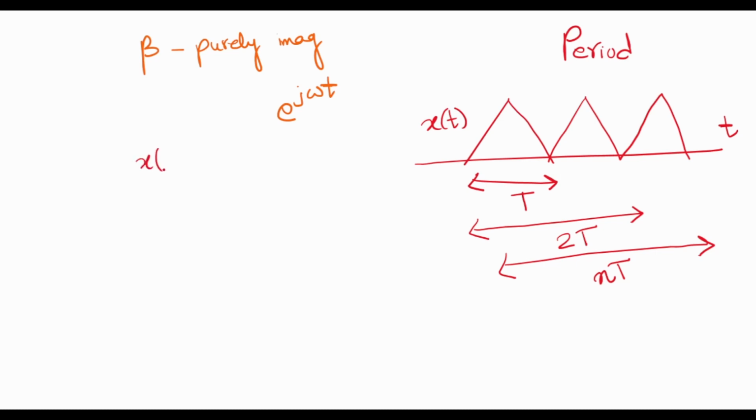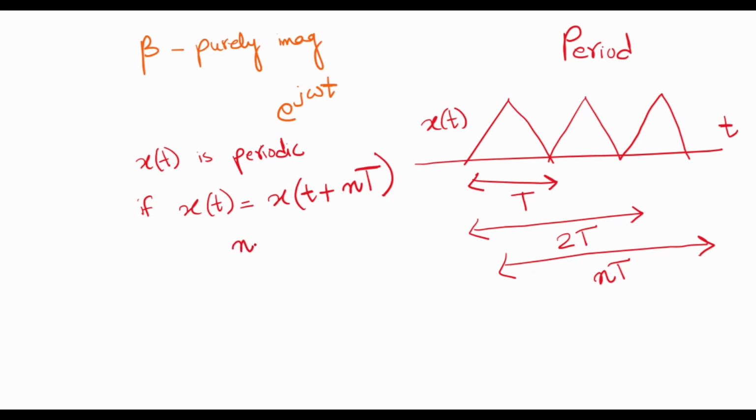So x of t is periodic if x of t is equal to x of t plus n times capital T. So capital T here is the period. After an integral multiple of T, if the signal is repeating itself, then we call that signal periodic.